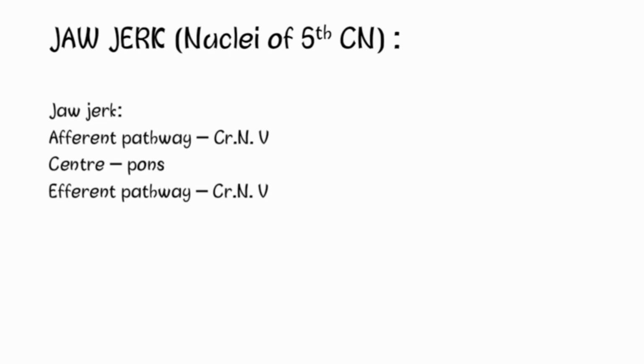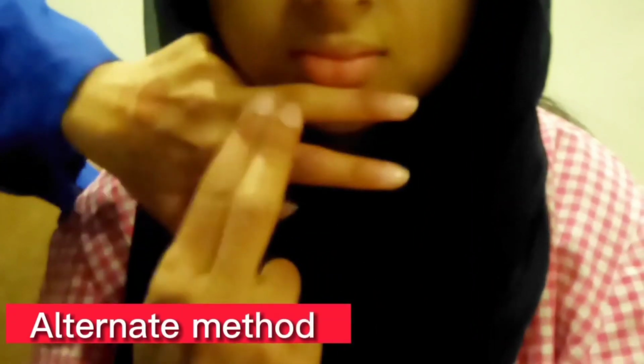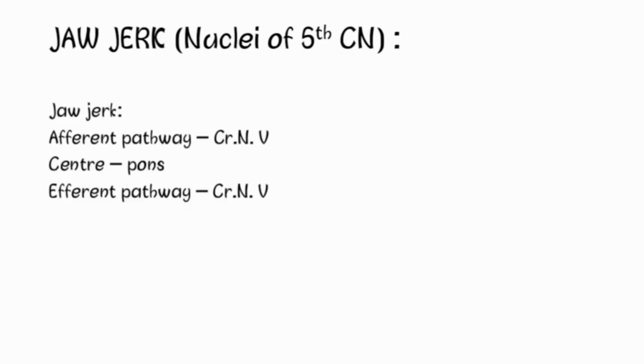Now, in order to elicit this jerk, slightly open the mouth and place one finger over the chin and tap it. The response will be the closure of the jaw due to the contraction of the masseter muscle.